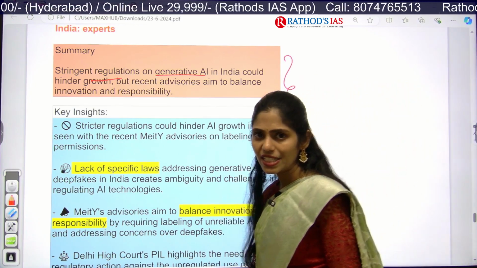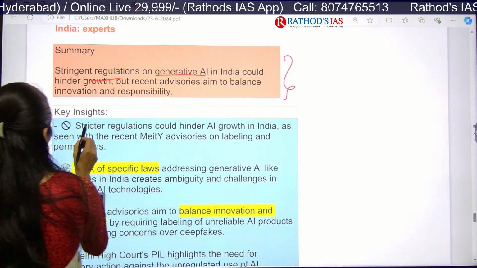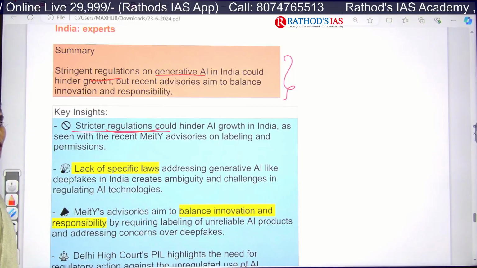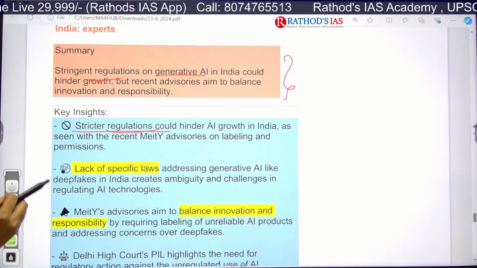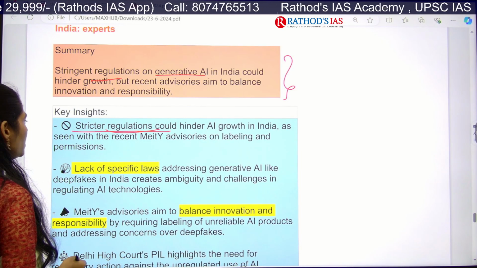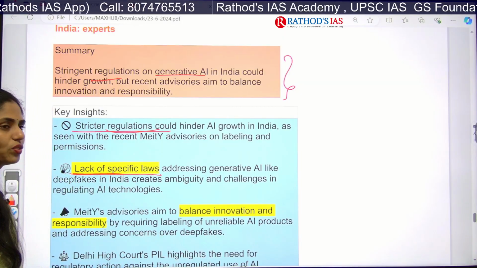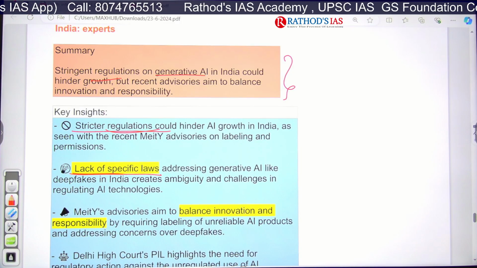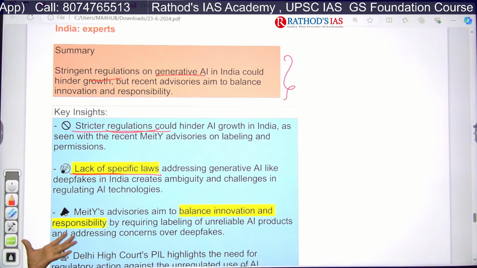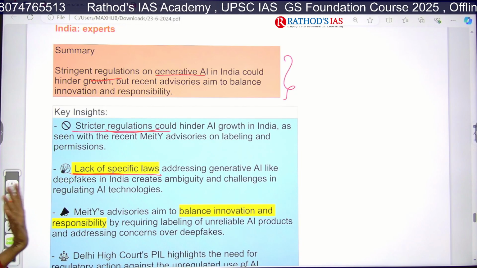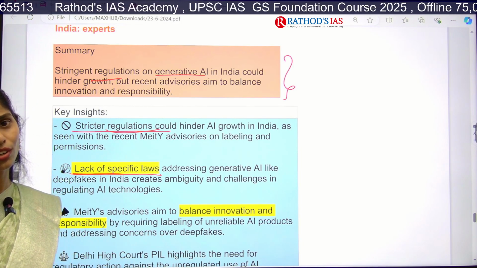So what are the key insights? Yes, whenever we come up with strict regulations, that will hinder, meaning decrease, the growth of AI in India. That is the thing which was mainly said. And whenever there is a lack of specific laws addressing generative AI, deepfakes, etc., that will create challenges in regulating AI technologies. So for this, especially, we need some laws and regulations.